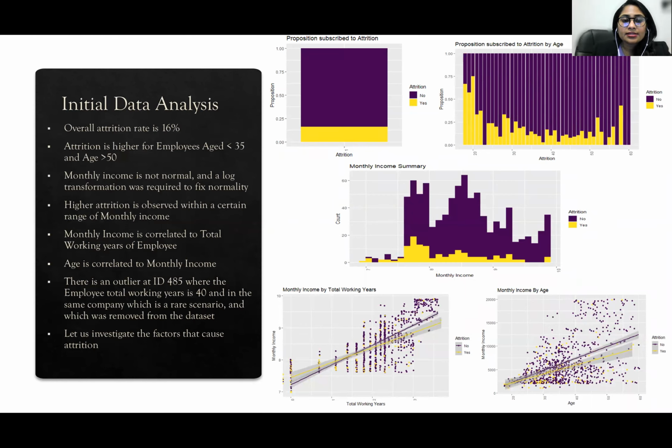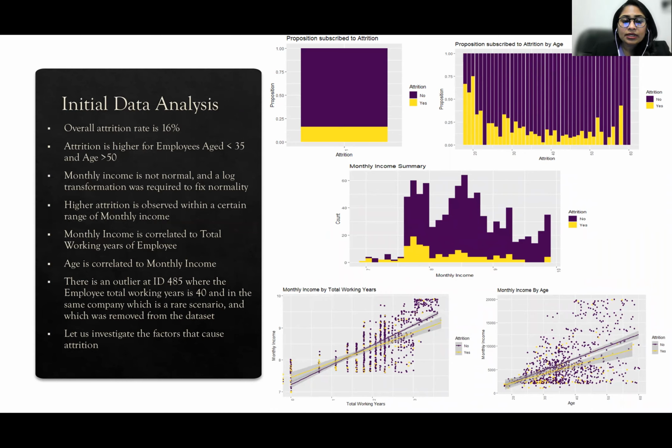The initial data analysis showed that the overall attrition rate is 16%. Attrition is higher for employees aged less than 35 and it slightly increases after age 50. The monthly income is not normal and a log transformation was required to fix normality. Higher attrition is observed within a certain range of monthly income.